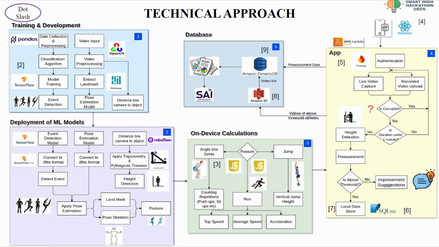Here the threshold will be defined by SAI itself, and if the results are above the threshold, the video will be stored in Amazon S3, but we won't be storing the video directly as we want to remove any type of bias. So we are going to store the pose skeleton video of that athlete in Amazon S3 and get back the video link.